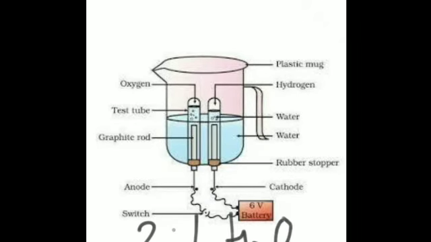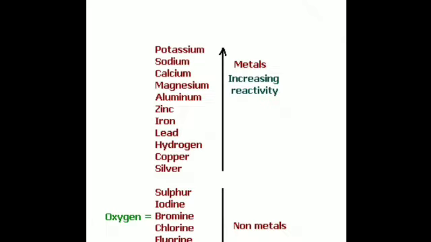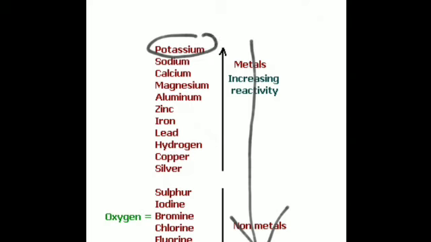Is that clear? Then coming to the reactivity series of metals. We all know that metals are arranged in a series in descending order of reactivity, and this is called the reactivity series. Potassium is the most reactive, and over here silver is the least reactive. This is another series which we will discuss later on, not in this chapter.